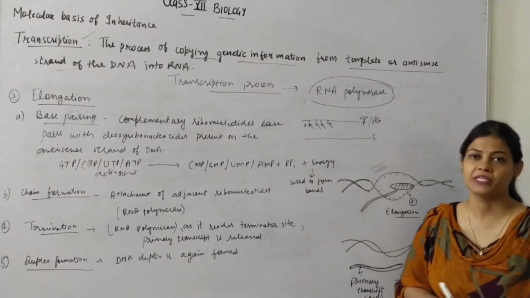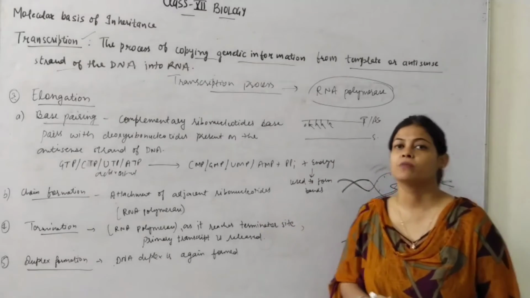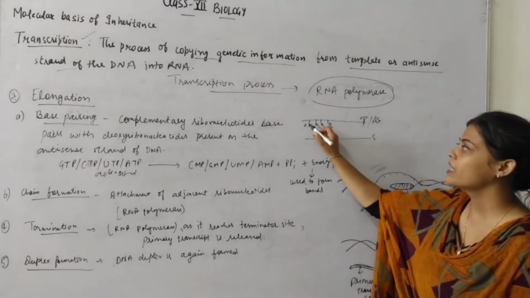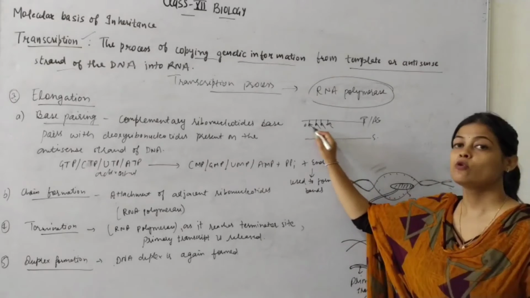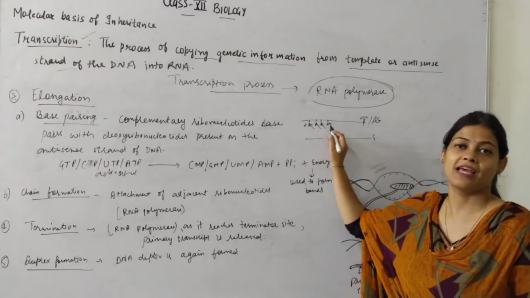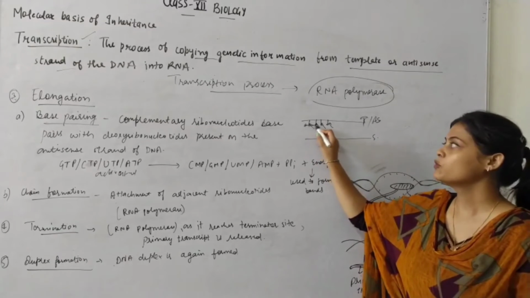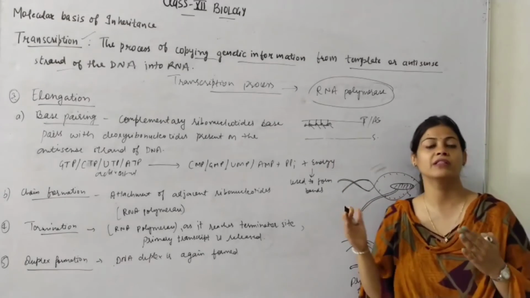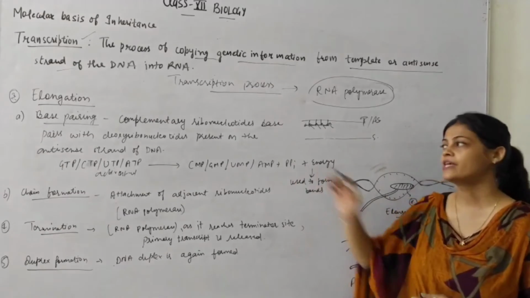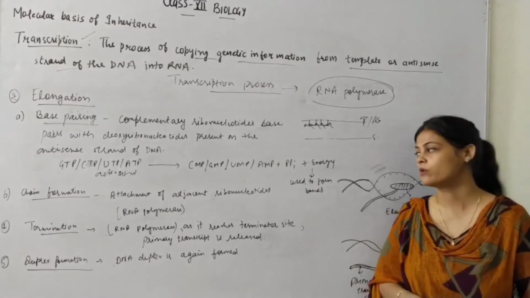Clear? So this is called base pairing. Next step is the chain formation. अब जैसे मैंने आपको बताया कि यहाँ पे ribonucleotides अपने आप को अटैच करते जा रहे हैं इस तरह से, but there is no bonding or linkage between these ribonucleotides. So इनको आपस में भी तो अटैच होना पड़ेगा ना इस तरह से. So this formation of bond between the adjacent ribonucleotides will be called as chain formation.